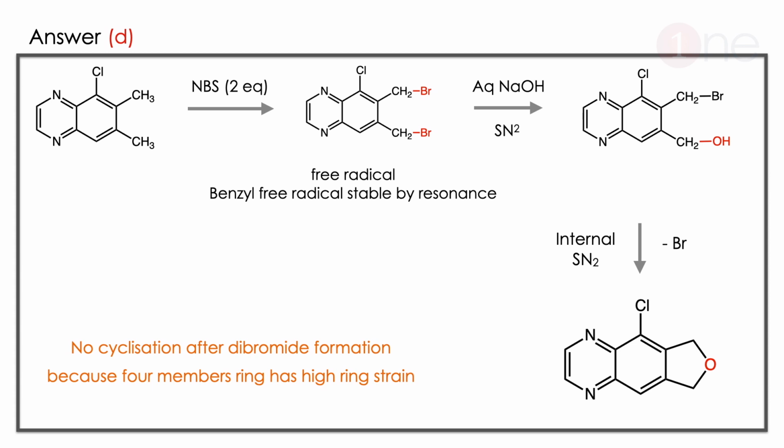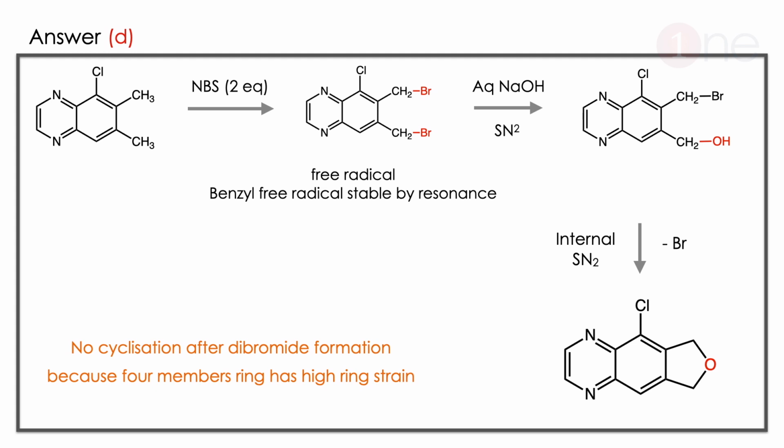Then the NaOH attack will happen. So replacement of bromine with NaOH can happen at any one of the bromine groups. Both can be replaced but we can see step by step. So OH will be formed by SN2 reaction. Here an internal SN2 will happen, meaning the reaction will happen by itself. OH will attack, bromine will leave and the 5-member product will form there. So a 5-member cyclic product will be formed in which oxygen is the hetero atom.